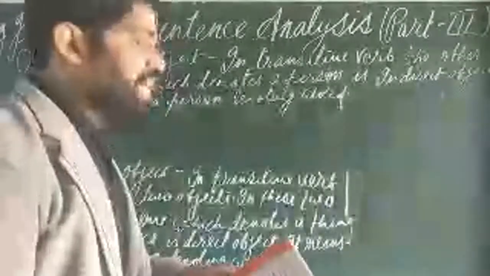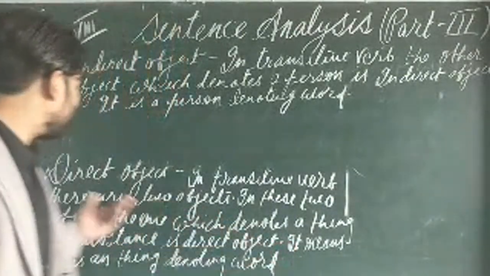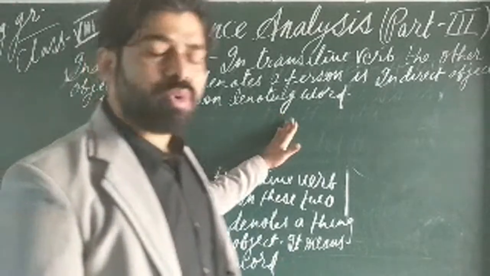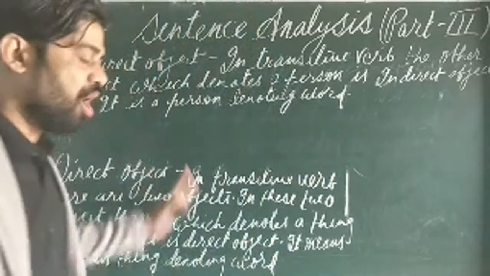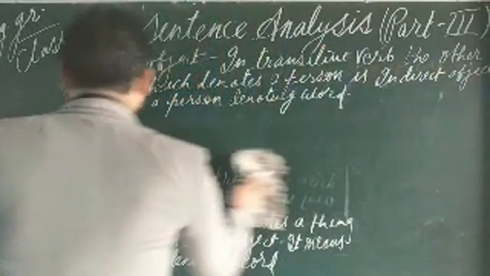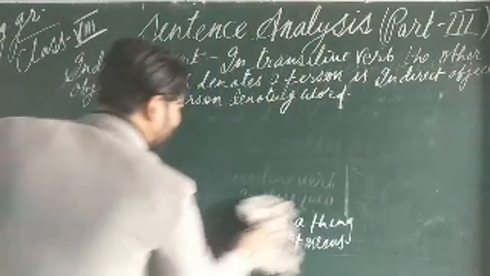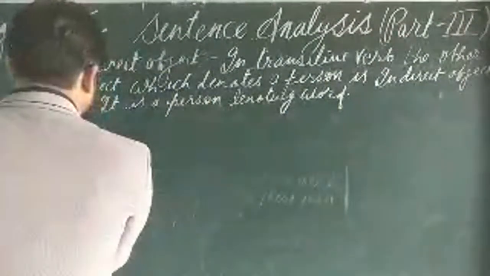So if there is an inclusion of a thing, it will become the direct object, and if there is an inclusion of a person, then it will become the indirect object. Now, with the help of an example, I am going to point out where in the sentence the direct and indirect object have been used. Now look at the example.